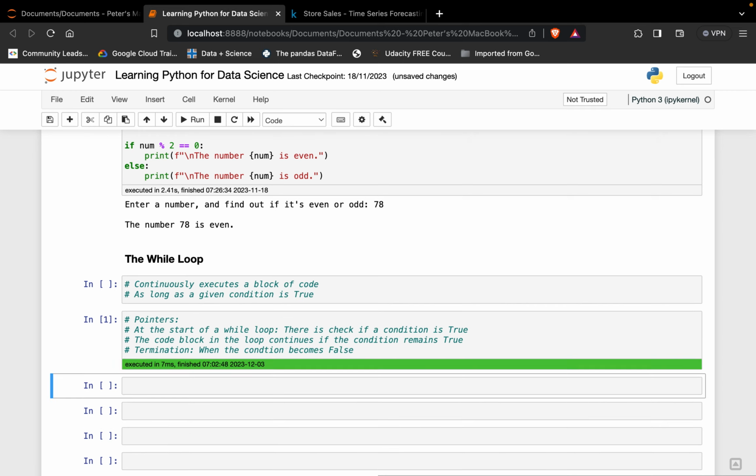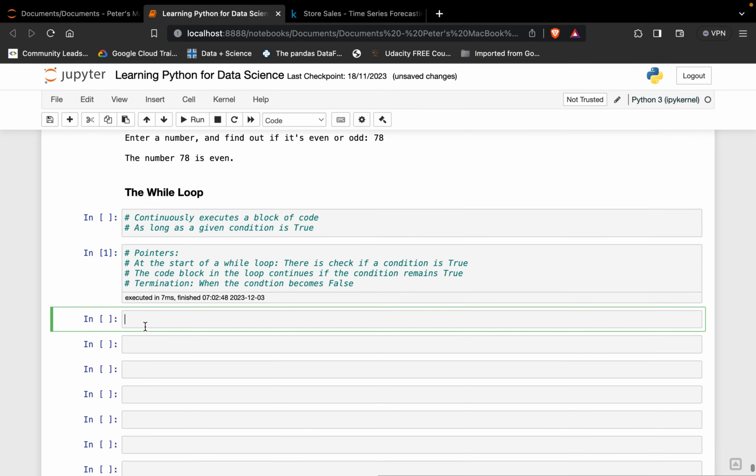So we're going to write a simple while loop right now. So here we're going to call this simple while loop. Here's what we're going to do. We are going to assume that we are saving money, right?